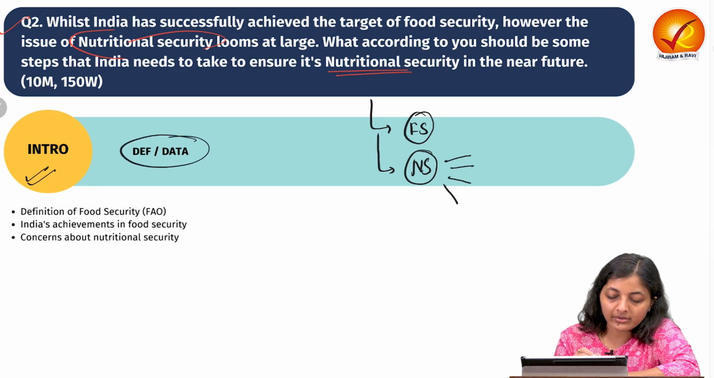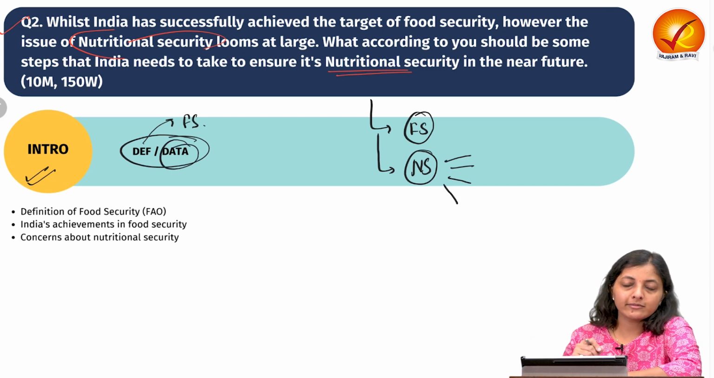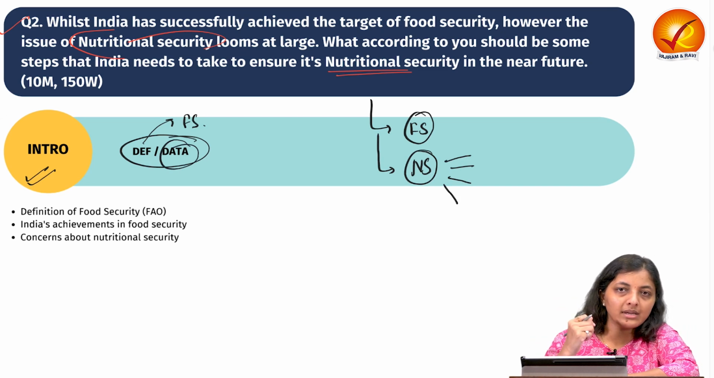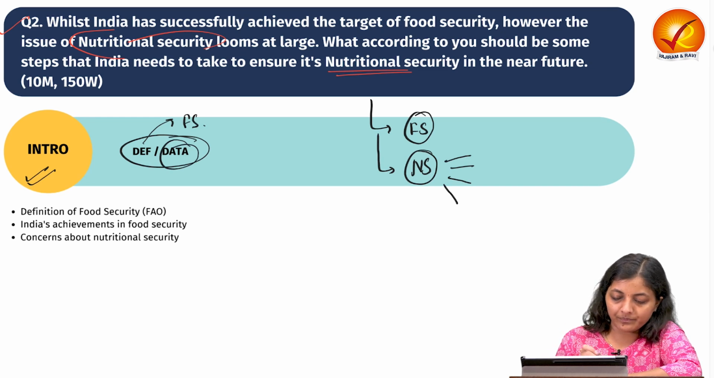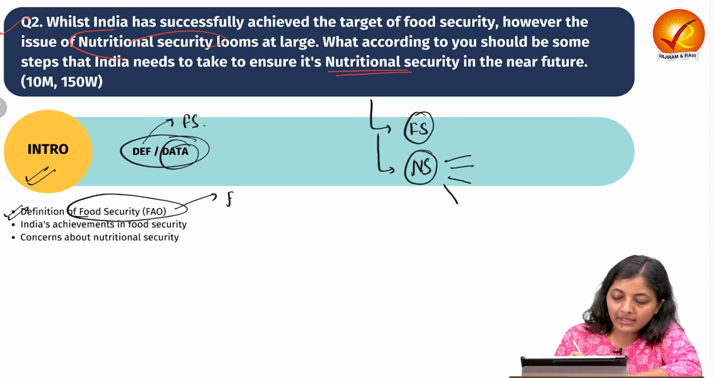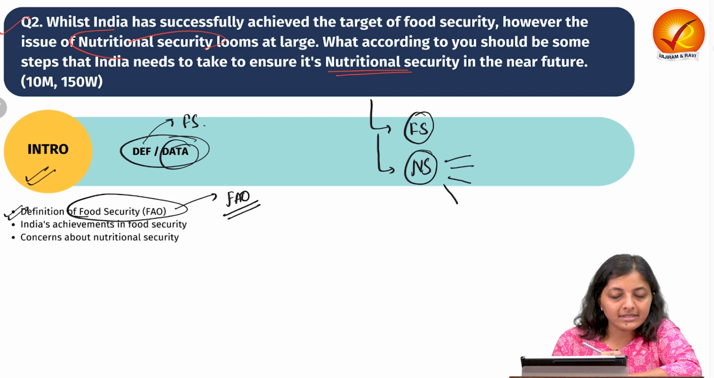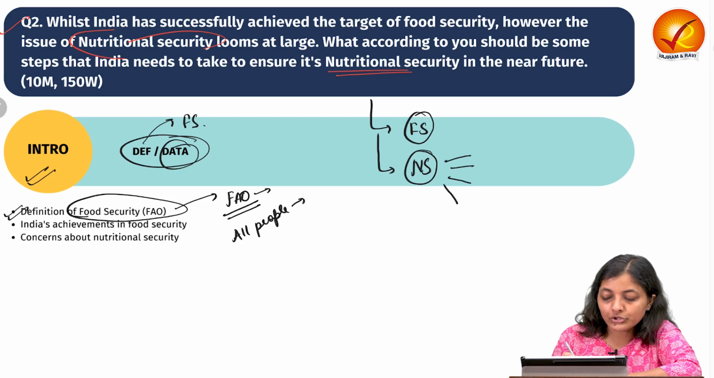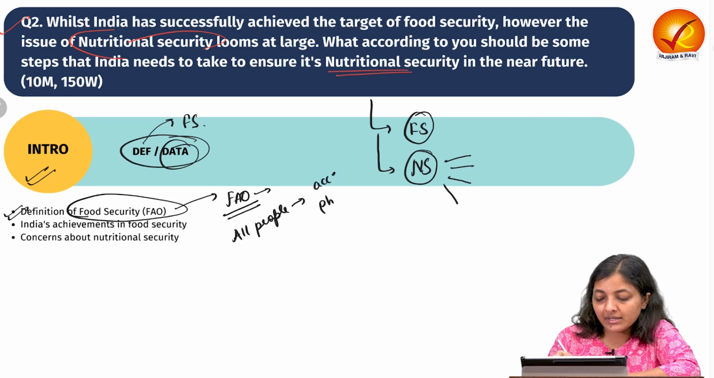In the introduction, you can write about the definition of food security, or you can give some data on what percent of the population has easy access to and affordability of food grains, etc. So, starting with the food security definition, the Food and Agriculture Organization has said that all people should have physical and economic access at all times to safe, secure and nutritious food.